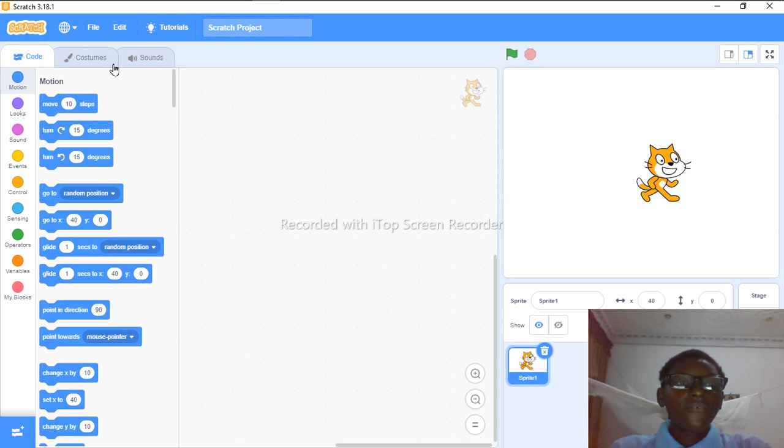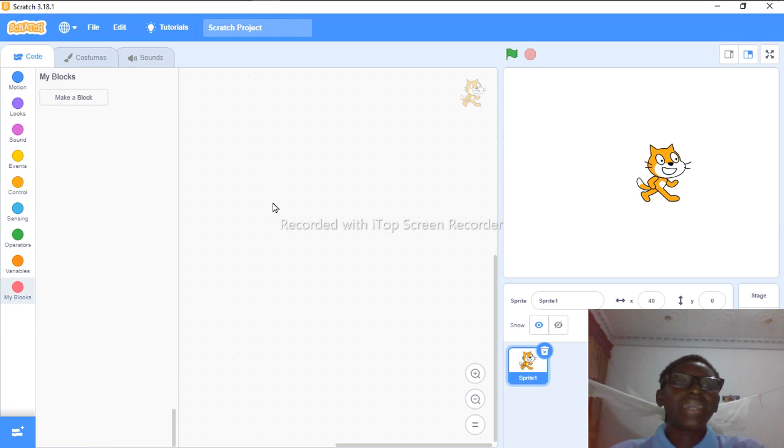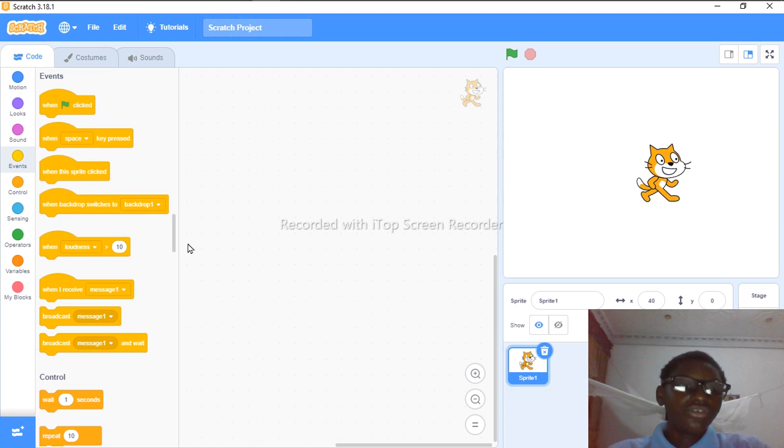So first, let's start with the event blocks. The event blocks are what starts a code. This is what you use to start a code, unless you go to my blocks. My blocks you use to make your own blocks, and you can use that to start a code too. So in events, you see the blocks to start a code. And the last two, which are broadcast, they are not to start, but they are just events. So this when flag clicked, you can see this flag over here.